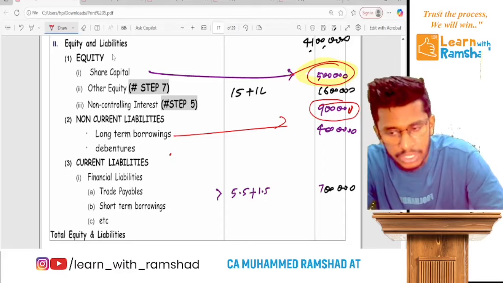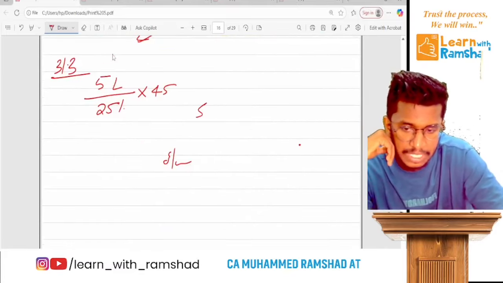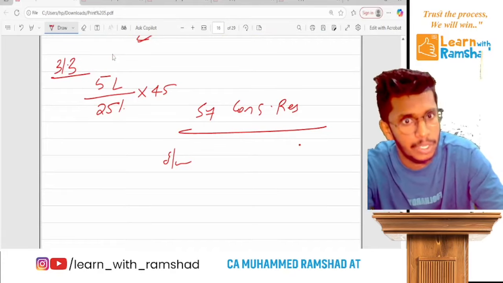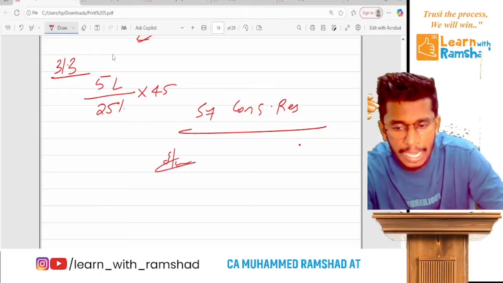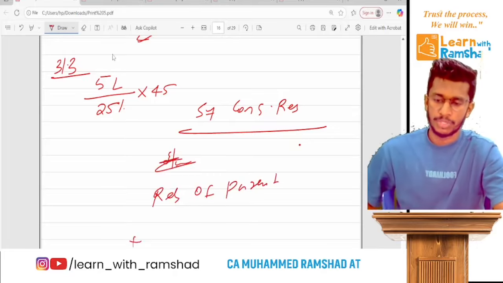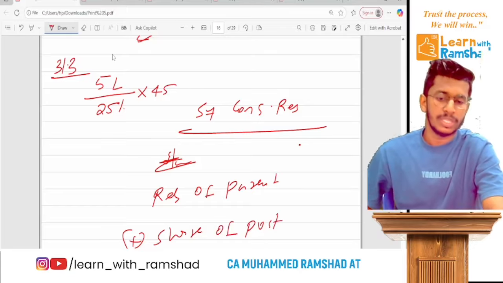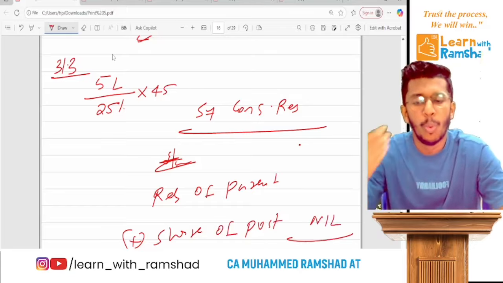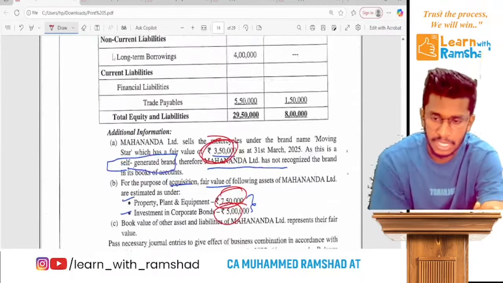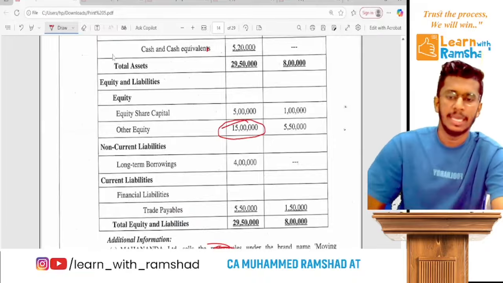Now other equity. So usually we do step 7, consolidated reserve, for calculating other equity. At that time, reserve of parent plus share of post. Ready? So since we prepare consolidation on the date of acquisition, no post amount. So the reserve of parent will be exactly what is here. So let's check it. Currently parent has 50 lakh in their books.